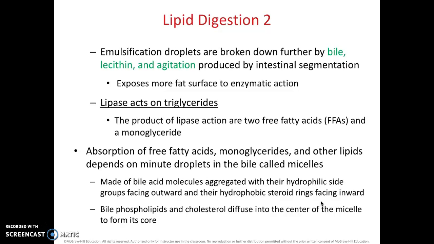So lipase will act on triglycerides, which are one of the broken down parts of lipids. The small intestine is going to absorb free fatty acids as well as monoglycerides, and the absorption depends on micelles. You'll have to look up in your book to see how these micelles work for further explanation.